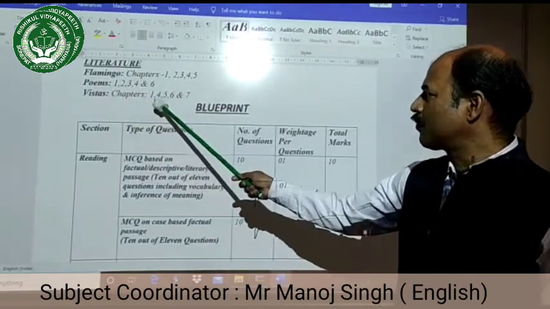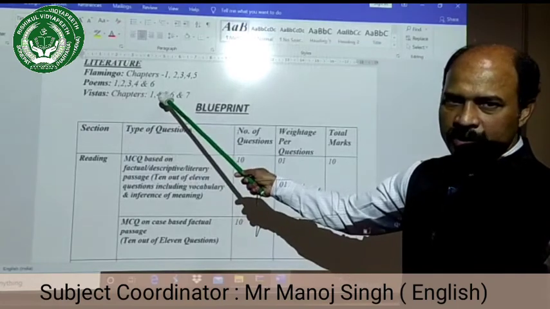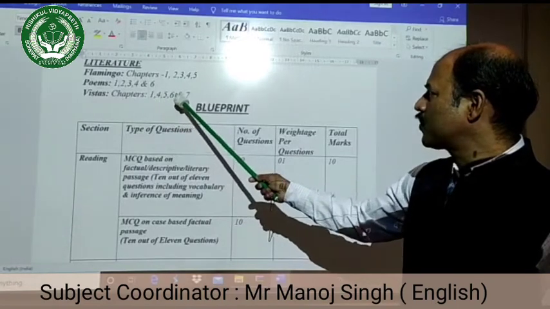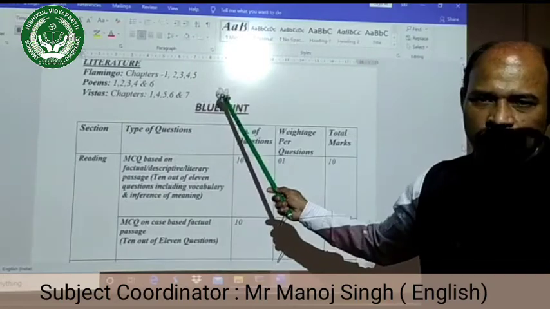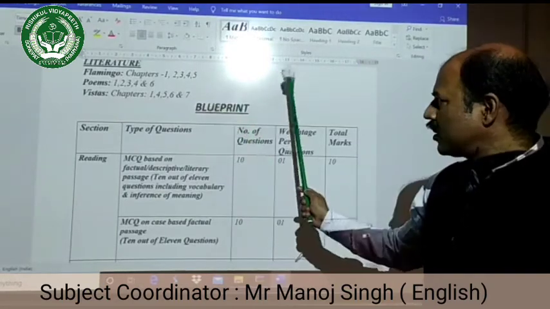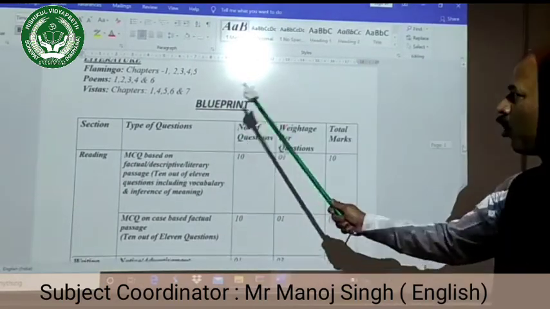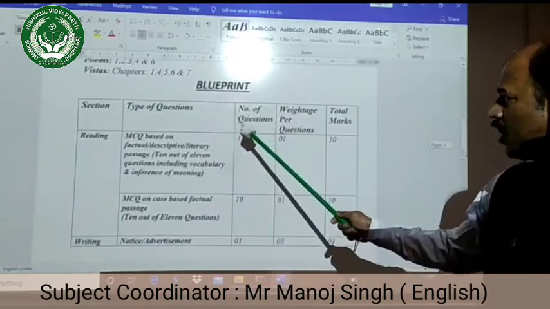Then Vistas: the 1st, 2nd and 3rd chapters are deleted, 4, 5, 6 and 7 remain, and then the 8th chapter is also deleted. Now look at the blueprint, the design of the question paper.